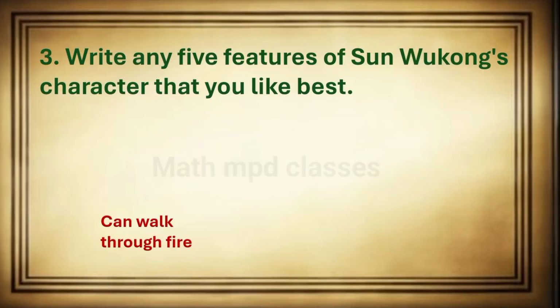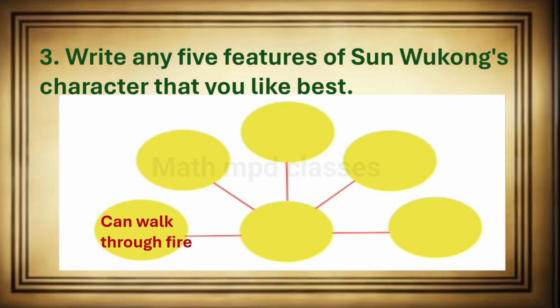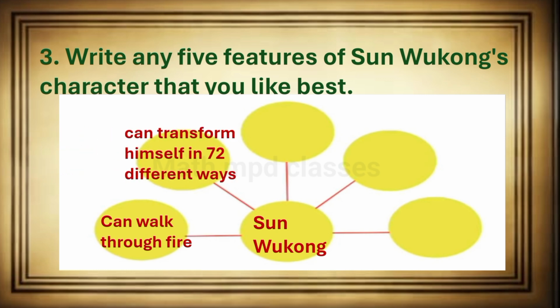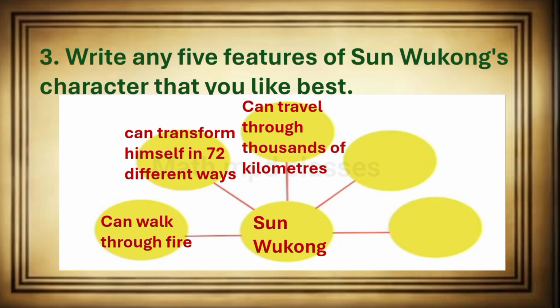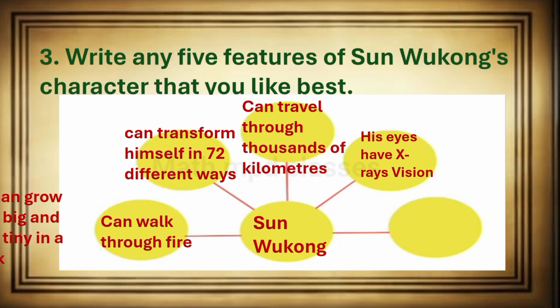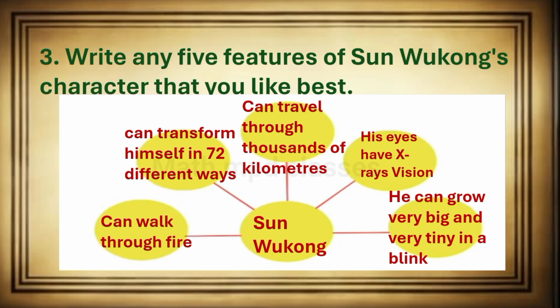Question number 3. Write any 5 features of Sun Wukong's character that you like best. Answer. Sun Wukong's first feature is that he can walk through fire. Second, he can transform himself in 72 different ways. Next, he can travel through thousands of kilometers. Next, his eyes have X-ray vision. And next, he can grow very big and very tiny in a blink. These are the 5 different features of Sun Wukong.